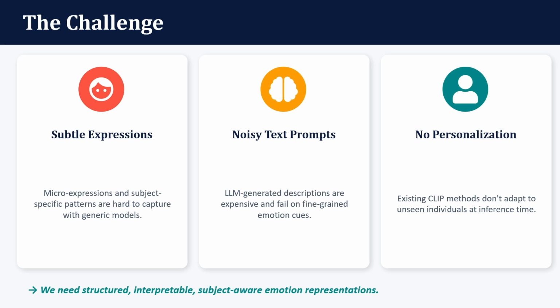So existing CLIP-based approaches mainly rely on static class prompts that provide limited information, while LLM-generated prompts can be noisy and computationally expensive. So these fixed or inefficient prompts cannot be adapted to the expression style of an unseen individual during inference. Right.